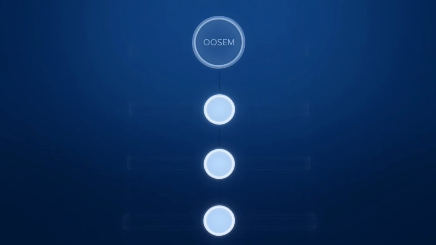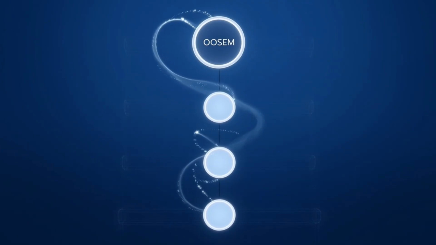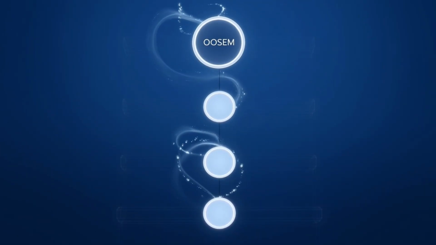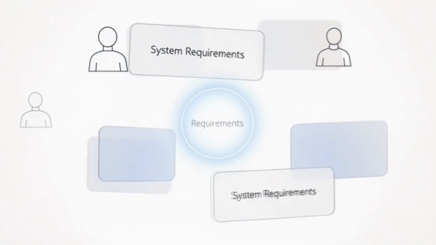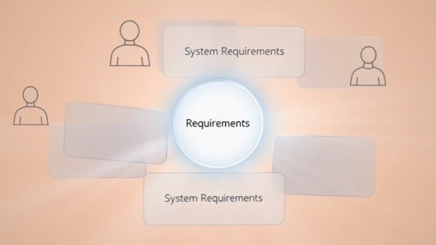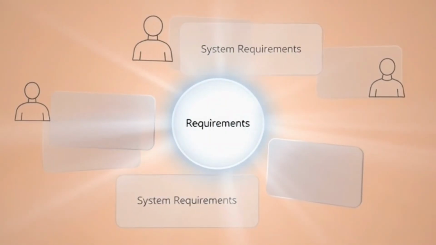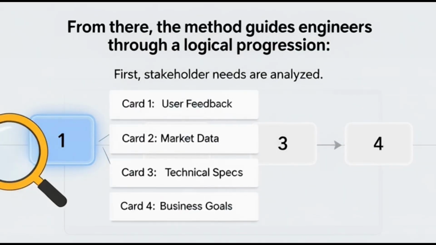How methods like OOSEM use requirements. This requirement-first mindset is also reflected in structured MBSE methods such as OOSEM, the Object-Oriented Systems Engineering method. OOSEM provides a step-by-step approach for developing a system model in a disciplined way. And importantly, the method does not begin with architecture diagrams or system components. It begins with understanding stakeholder needs and defining system requirements. From there, the method guides engineers through a logical progression.